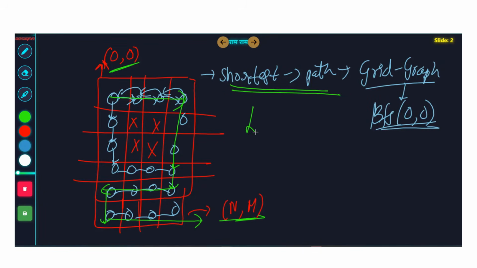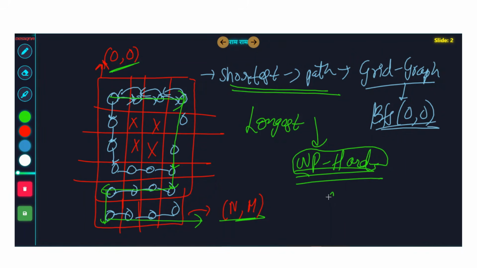Longest path in a graph is an NP hard problem. It cannot be solved efficiently. So graph algorithms you cannot use in this problem. NP hard means it requires exponential time complexity based algorithms. It cannot be solved in polynomial time like n square, n cube. So graphs you cannot use here directly.